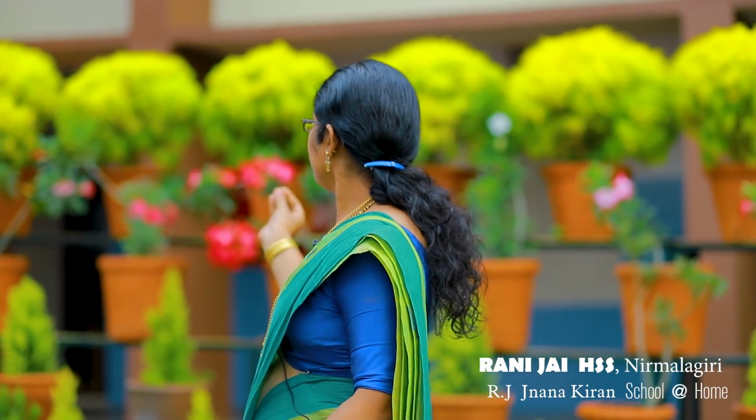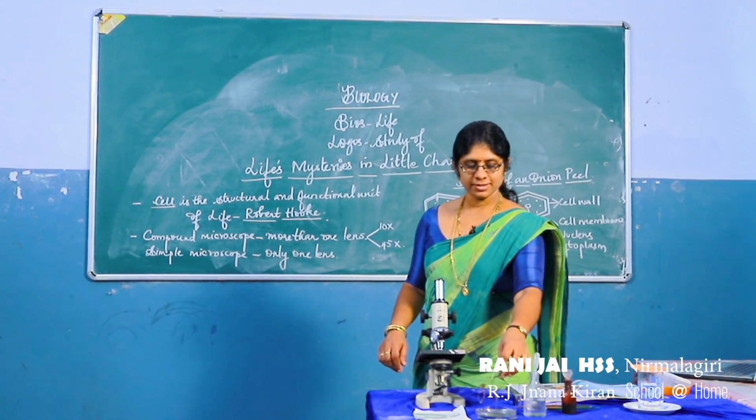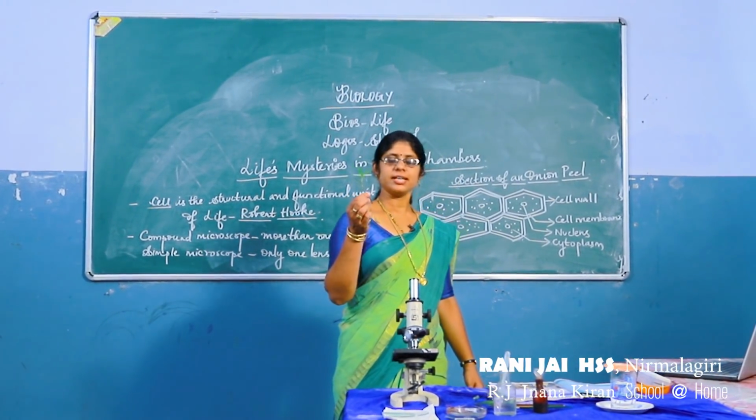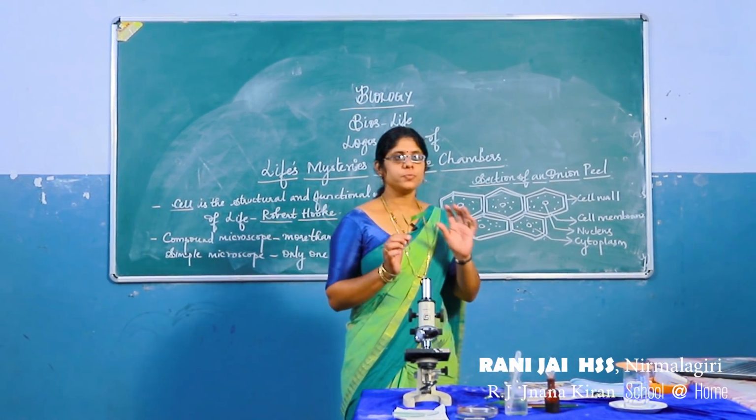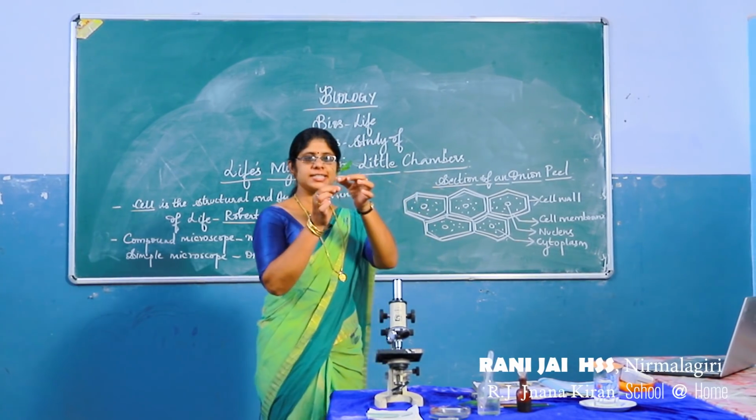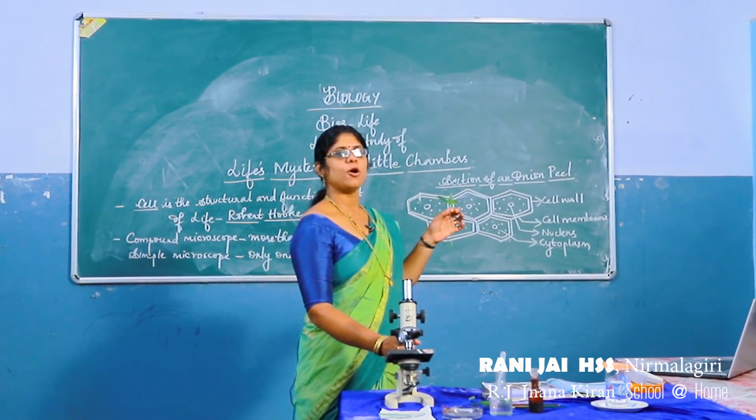But how do these plants do this process? How can we identify the internal structure of these plants? What are these plants made up of? We are all in confusion. So, in order to identify what is present inside these plants, we need an equipment known as a microscope. Now you will be very excited to see the microscope, to understand the parts and to see the internal structure of the plants. Children, this is a simple plant, isn't it? Now you can observe the leaf, stem and root with the help of this microscope.